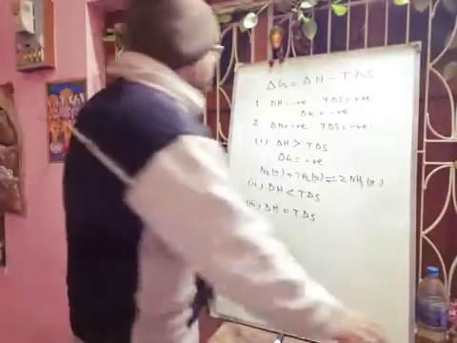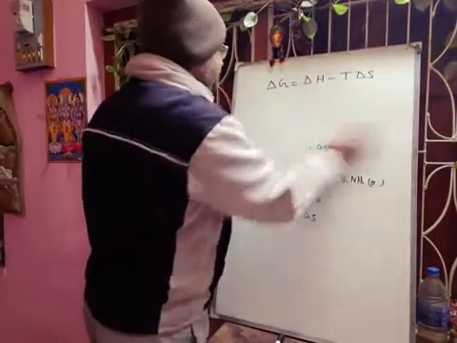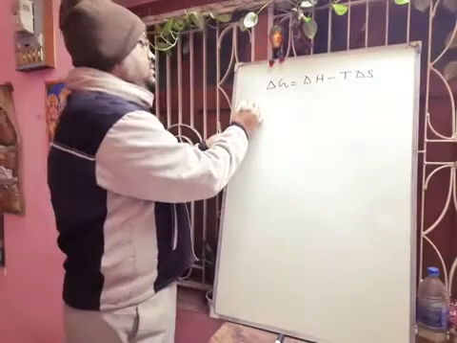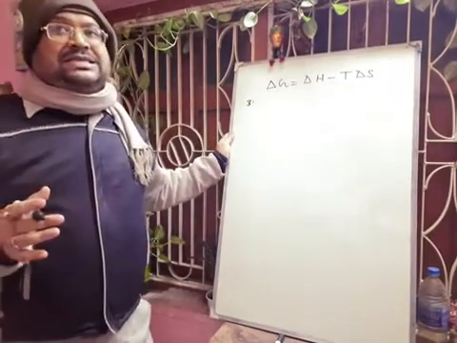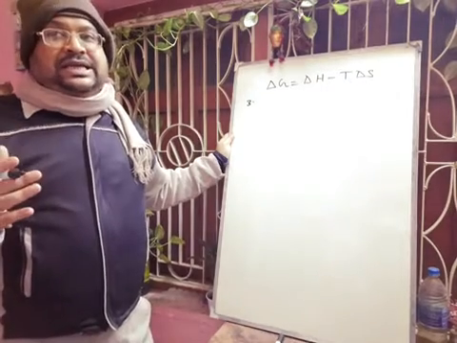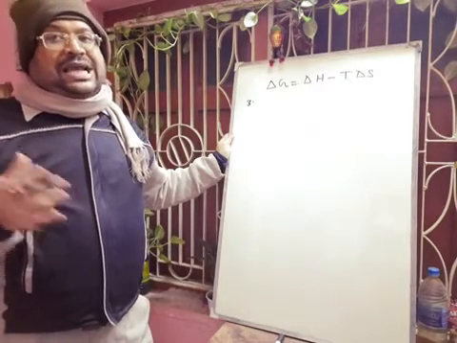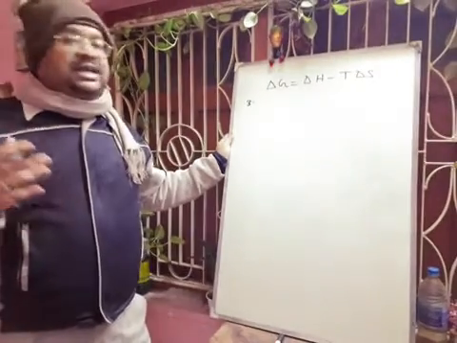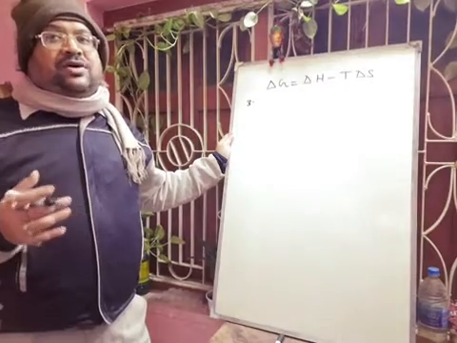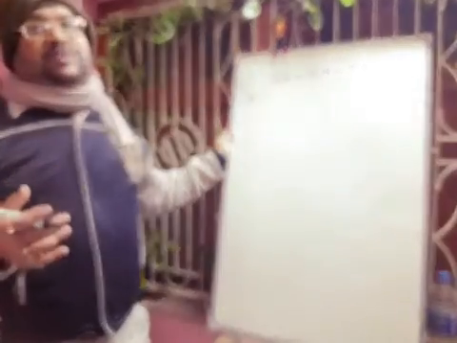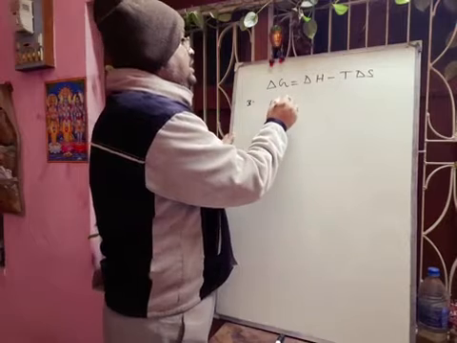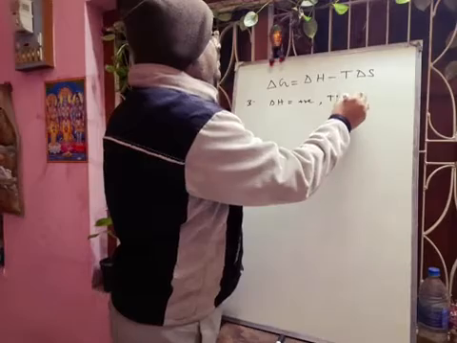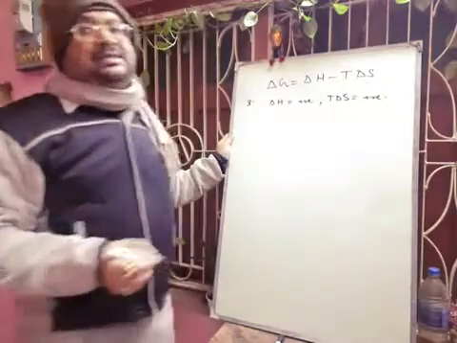Next case we will discuss. So first case we have discussed: delta H negative and T delta S positive. Second case we have discussed: delta H and T delta S both negative. Now third case: both delta H and T delta S positive. Delta H positive and T delta S positive. So this is the third case.